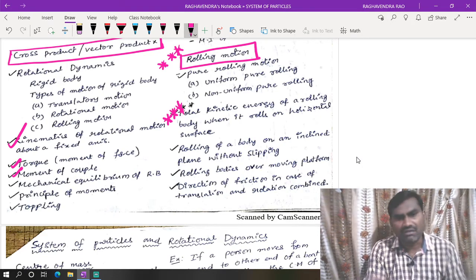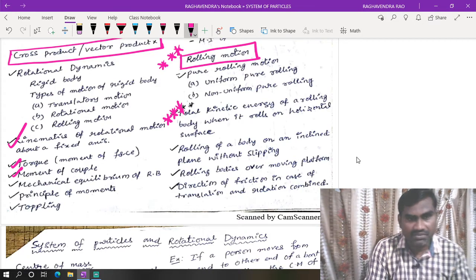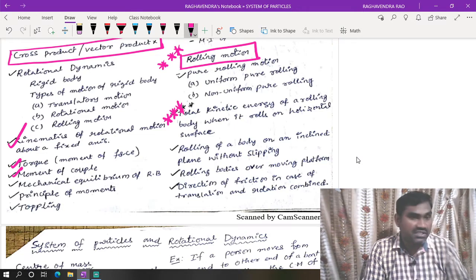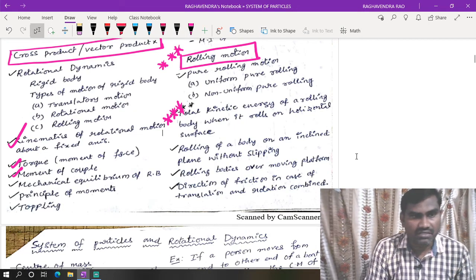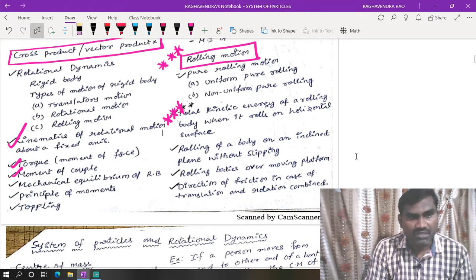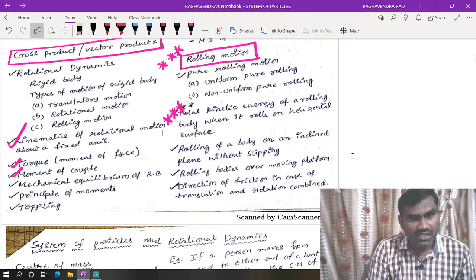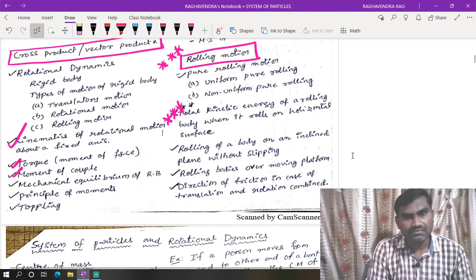It means translational plus rotational kinetic energy both combine in the case of rolling motion. So this is a very important area. Most of the times they ask questions related to the concept of rolling motion, on this topic, total kinetic energy of a rolling body. Okay, so these are the different topics where we have to concentrate more.